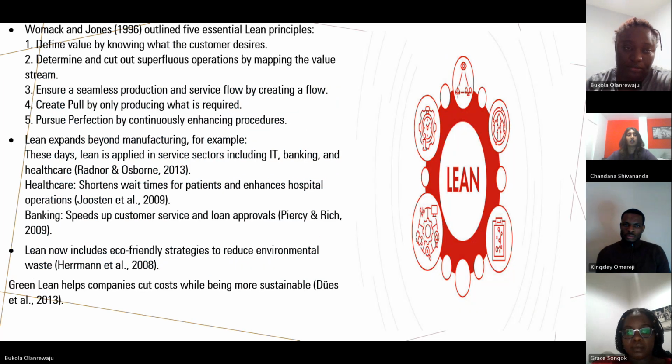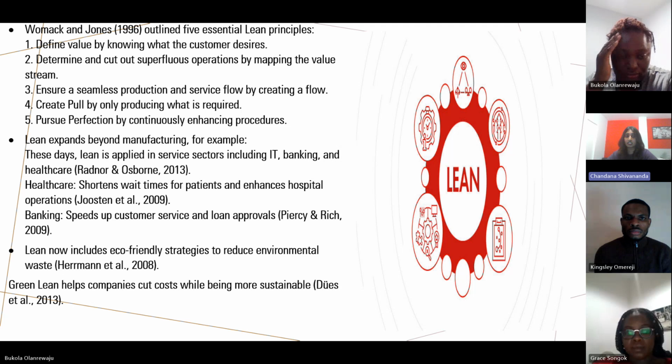Next slide. Womack and Jones outlined five essential lean principles. First, define value by knowing what the customer desires. Second, determine and cut out superfluous operations by mapping the value stream. Third, ensure a seamless production and service flow by creating a flow. Creating a flow is very important because what comes first and what comes next is very important in production.